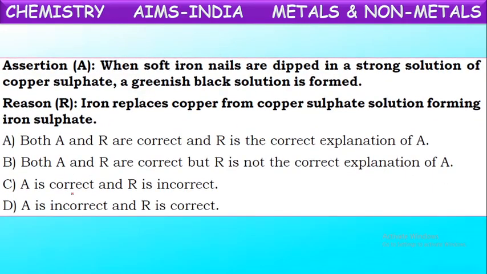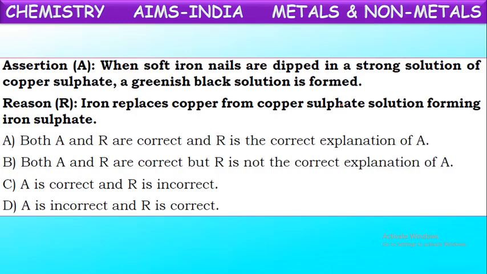When a soft iron nail is dipped in a strong solution of copper sulfate, a greenish black solution is formed. Yes, it is correct. Why? Because iron replaces copper from copper sulfate solution and it forms iron sulfate solution. So iron sulfate is a green color solution, whereas the copper sulfate is a blue color solution.